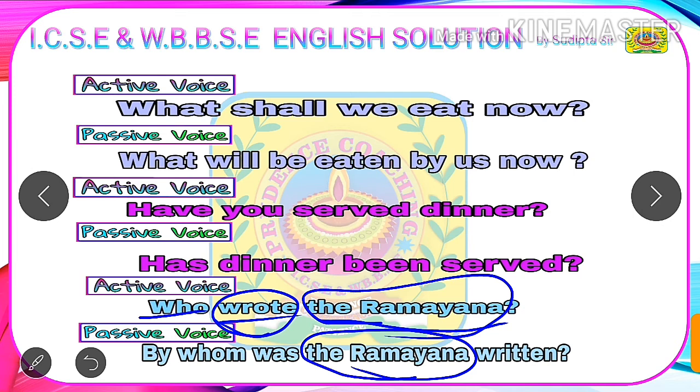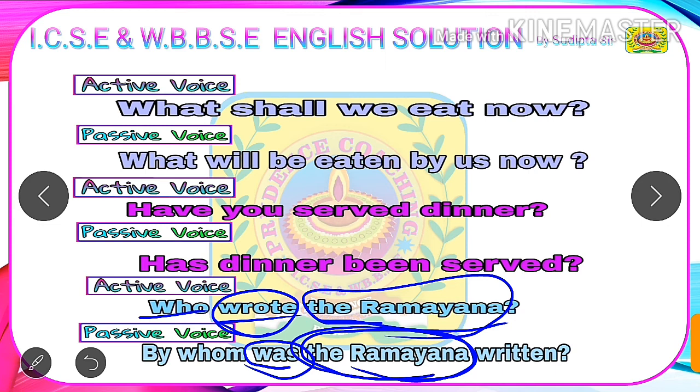So we need to write the to be form of simple past tense. We know the to be forms of simple past tense are was and were. As our new subject in passive voice is the Ramayana, which is singular, we need to choose the singular to be form, that is was. As this is an interrogative sentence, we will write was before the subject the Ramayana, as we write the helping verb before the subject in an interrogative sentence.